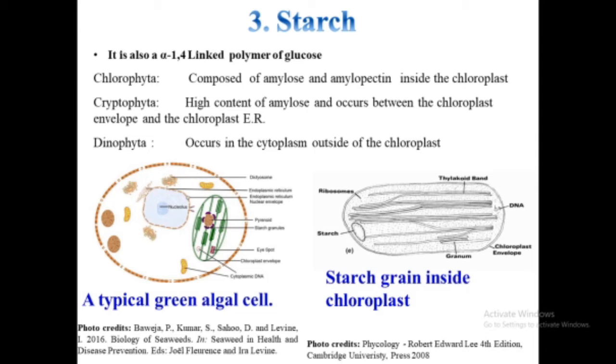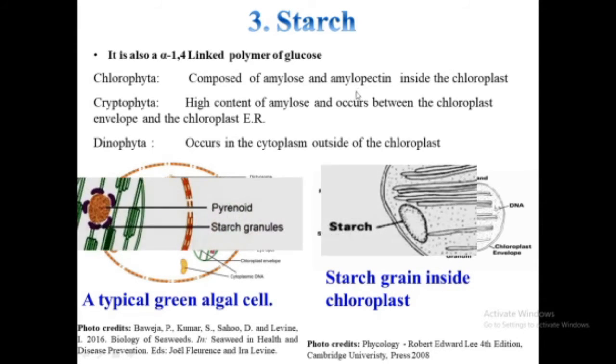Starch is also an alpha 1,4 linked polymer of glucose. In the chlorophyta, starch is composed of amylose and amylopectin. Unlike Floridian starch, it occurs inside the chloroplast in the form of starch grains. In the cryptophyta, starch has an unusually high content of amylose and occurs as grains between the chloroplast envelope and the chloroplast endoplasmic reticulum membrane. In the dinophyta, starch also occurs in the cytoplasm outside of the chloroplast.